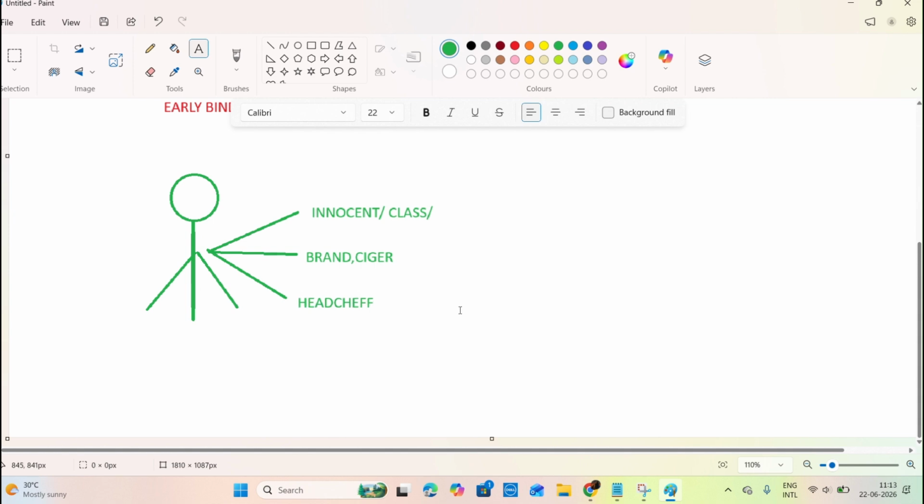Now try to understand: here the person is the same person, the same object. The same student will behave in one way at home, and in a different way with friends. The same friend will talk differently. Like that, the same Java object will behave differently in different phases of the life cycle.